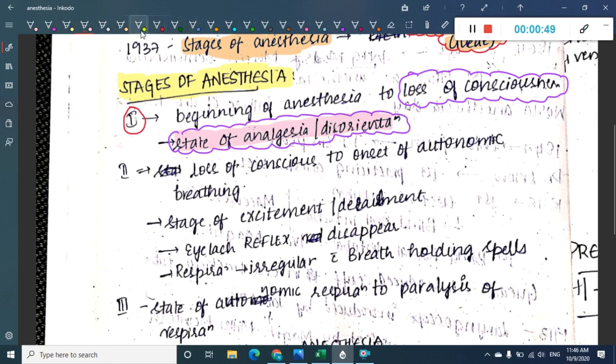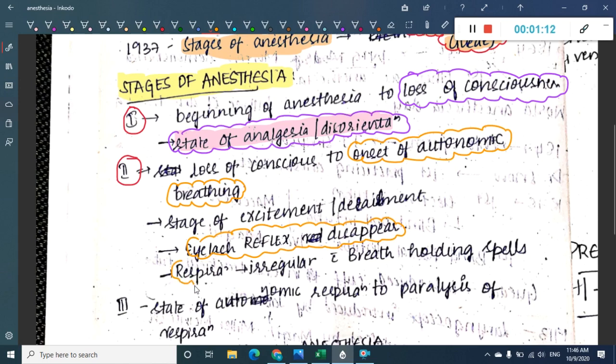Next, what do you see as the second stage? The second stage is from loss of consciousness to onset of autonomic breathing. Autonomic breathing is the landmark in stage 2. Here the eyelash reflexes will disappear, because the breathing becomes automatic, so the respiration becomes irregular with breath holding spells.